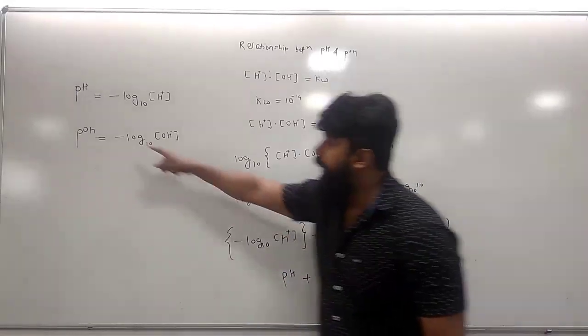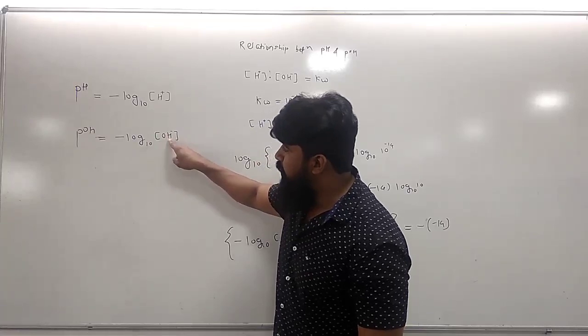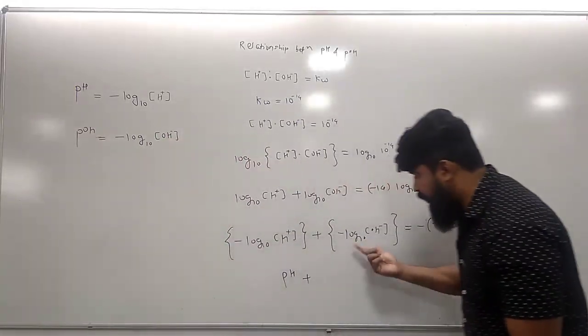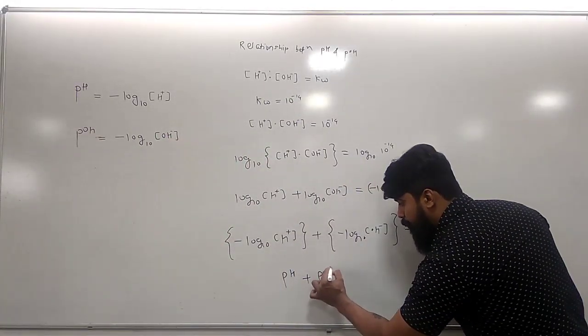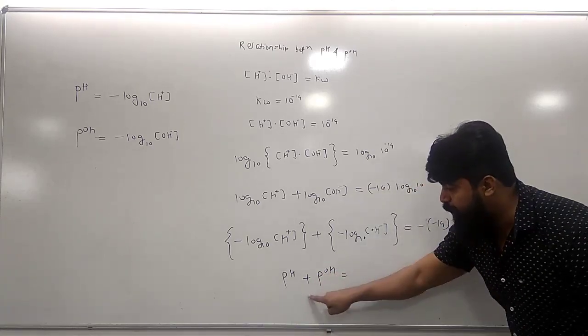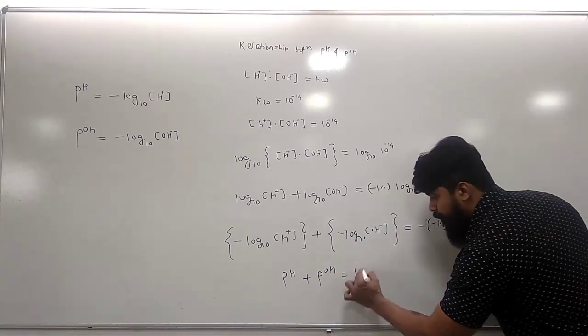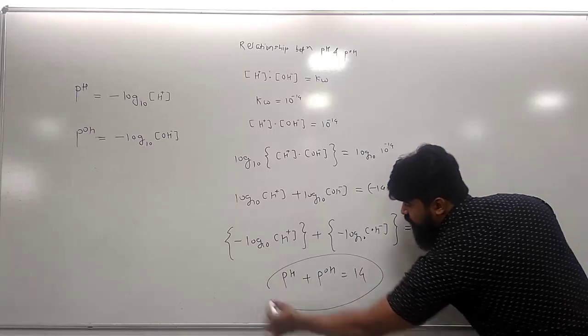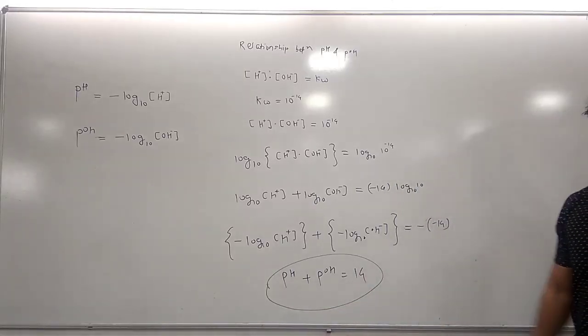The negative logarithm to the base 10 of the OH- ion concentration is called pOH, so this term is replaced by pOH. So pH plus pOH becomes 14. This is called the relationship between pH and pOH. That is 14.